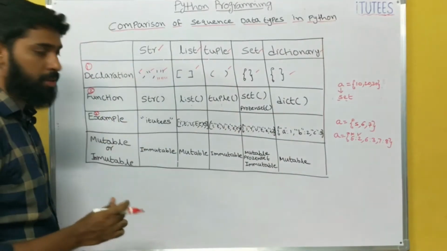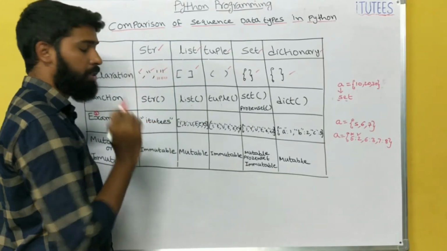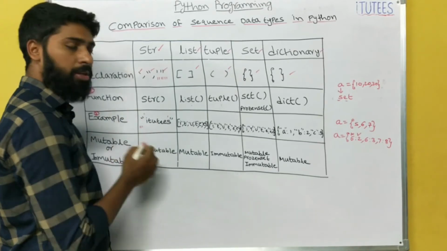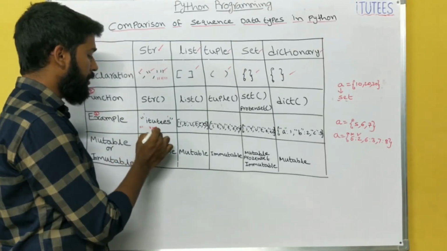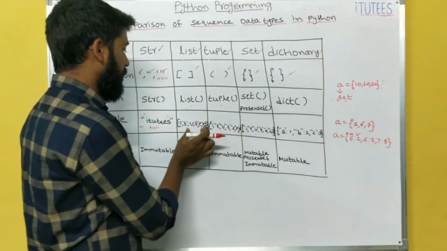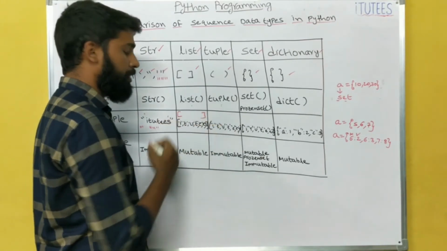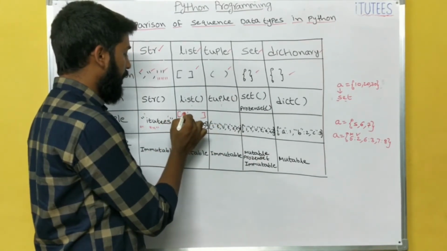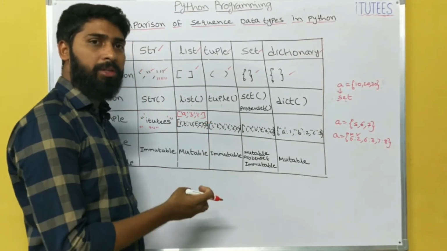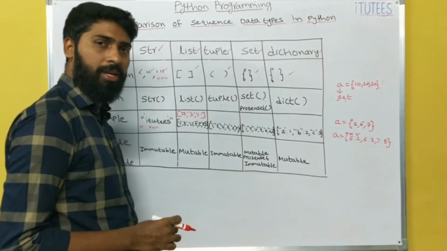So this is the example. Here, a string is defined in double quotation or in single quotation, in three single quotations, or in three double quotations. Next, a list. How can I define a list? With square brackets. In this I can give any data, not only strings. You can give numbers, you can give float values. Different data items can be stored in the list.